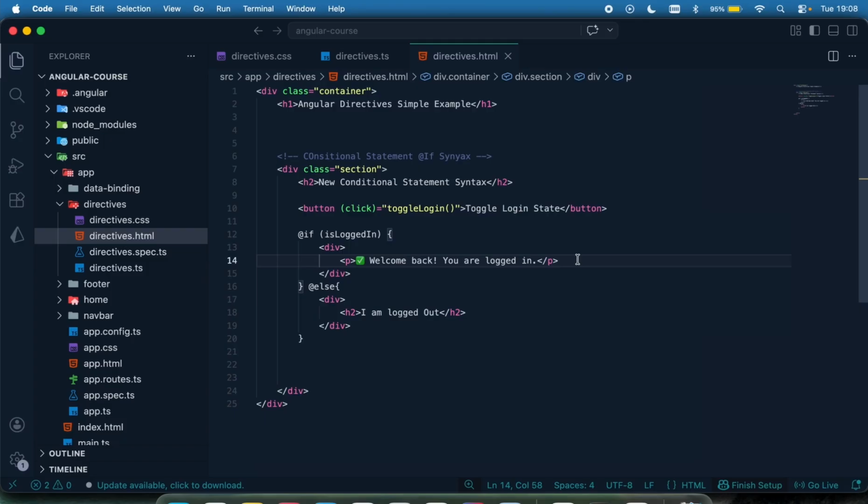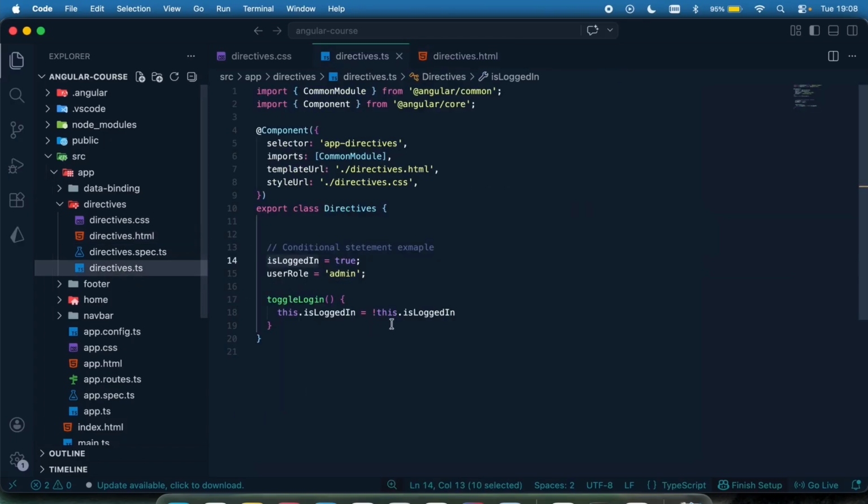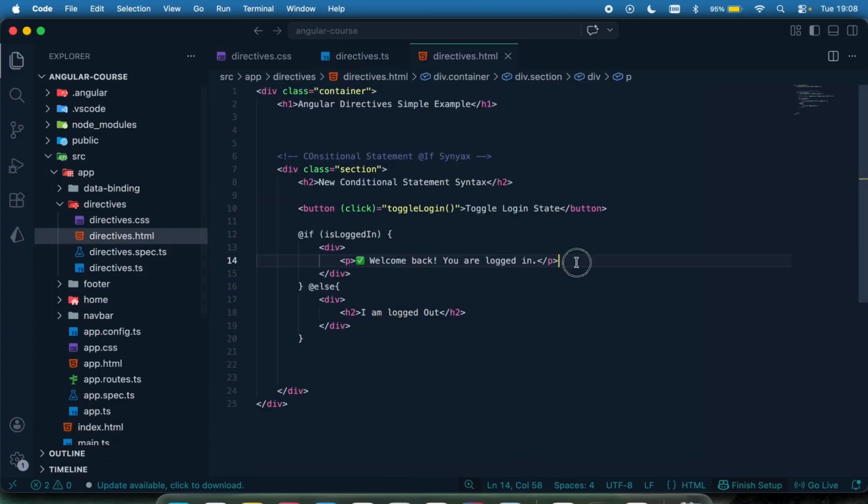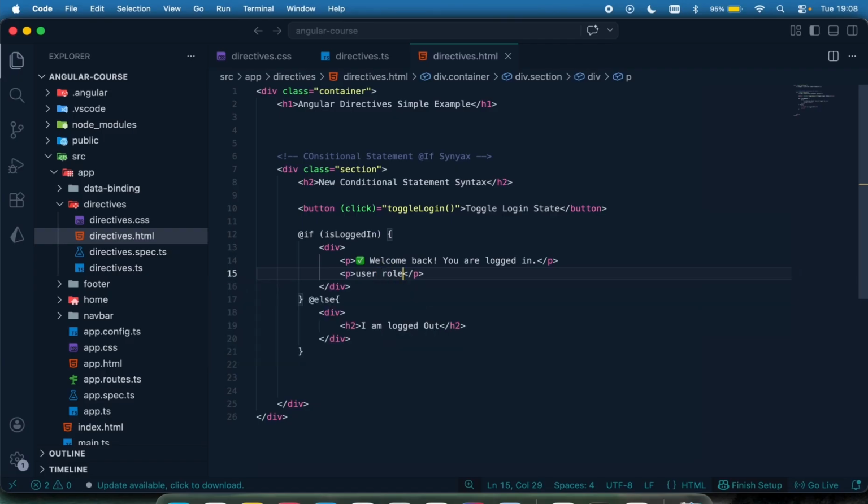And then I can just decide to move down right here. I can decide to then display the user role again by just saying a p right here and say user role is going to be, just display the user role right here. Okay, so just something like this, very fancy.